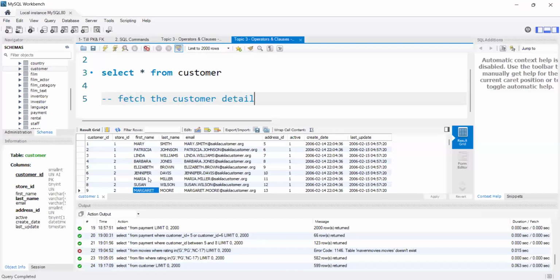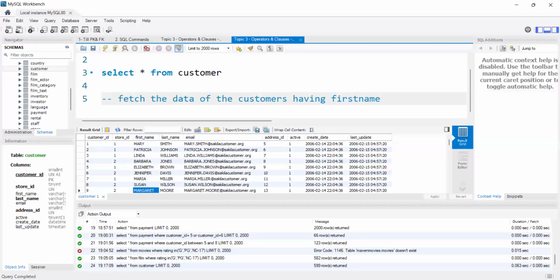fetch the customer details, or else fetch the data of the customers having first name. We have first name column, right?